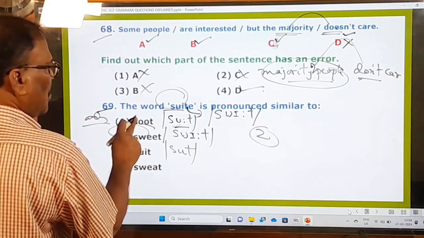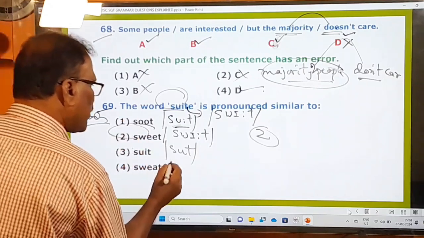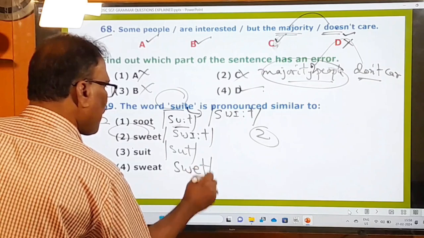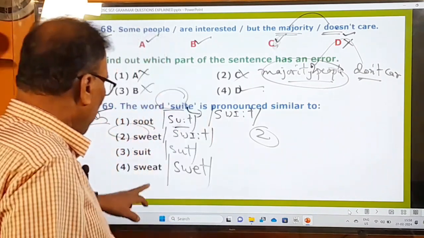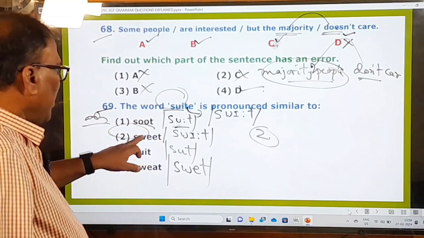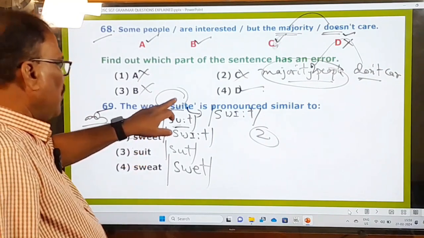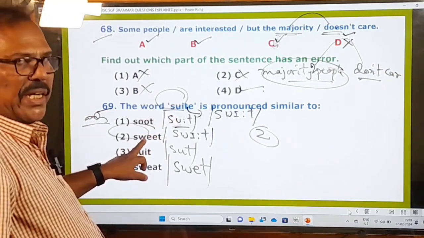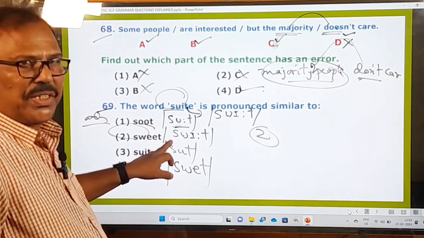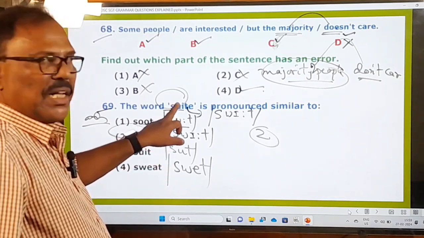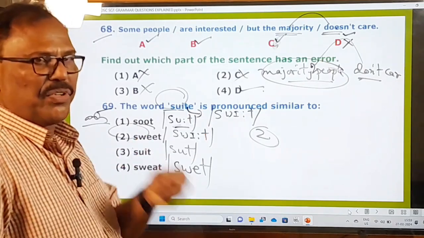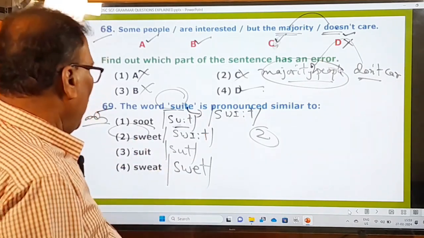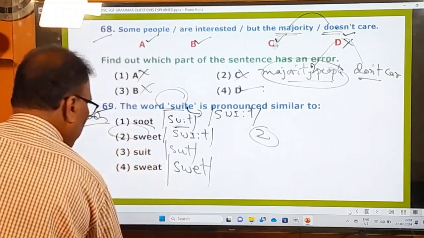Suit, suit. Sweat. Sweat means perspiration. Sweat, soot, sweet, suit. The sound of the suite is similar to the sound of sweet. Sweet is sweet. That sweet is different from this sweet. The sweet is nothing but a set of fruit. The sweet is nothing but sweetmeats, which we eat at Diwali and other festivals. Okay, right. Now let's move on to the next question.